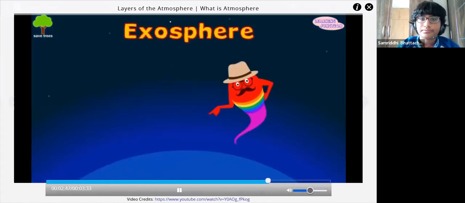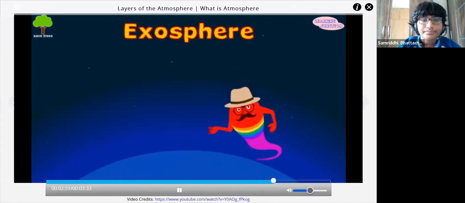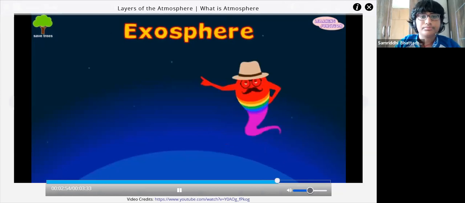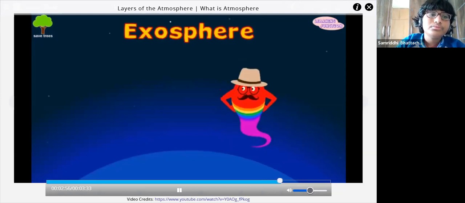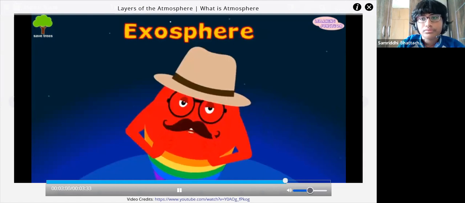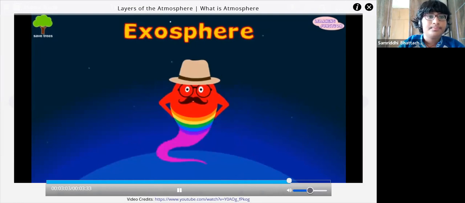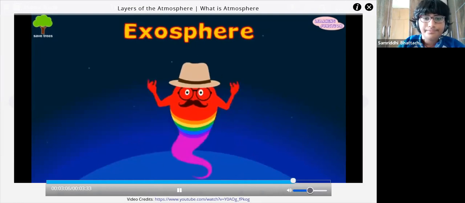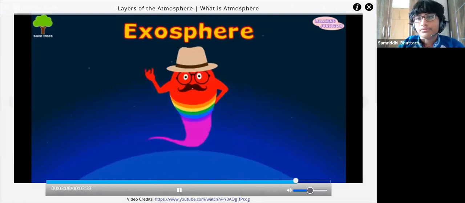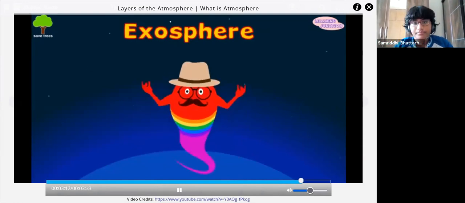Exosphere. It is the last layer of the atmosphere. The exosphere starts at the thermosphere, but it doesn't really have a sharp end. Instead, it just thins out till it gets empty as the outer space. Its temperature varies between night and day. At night, it becomes freezing cold, while during the daytime, it can be very, very hot.